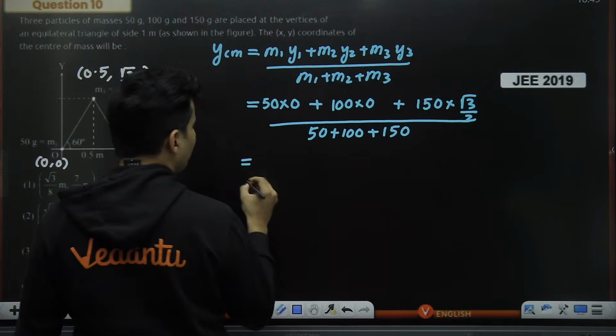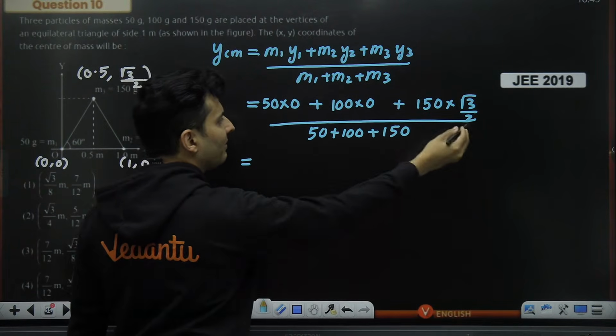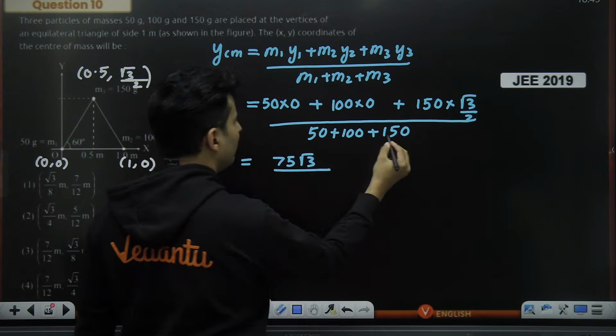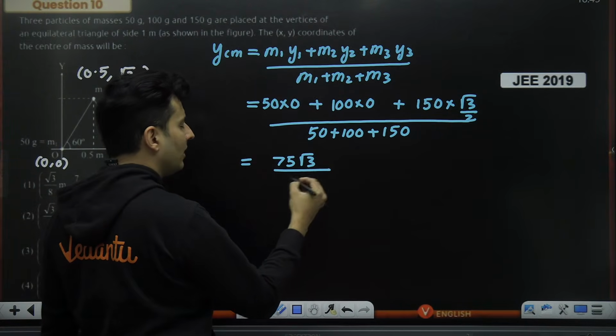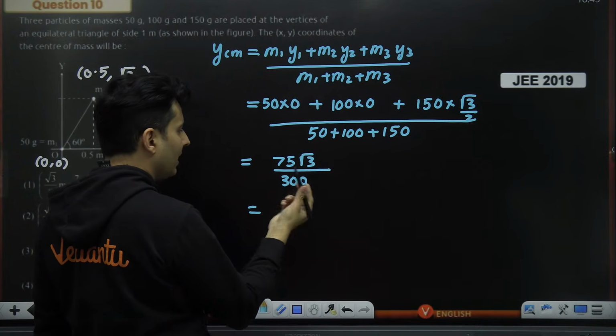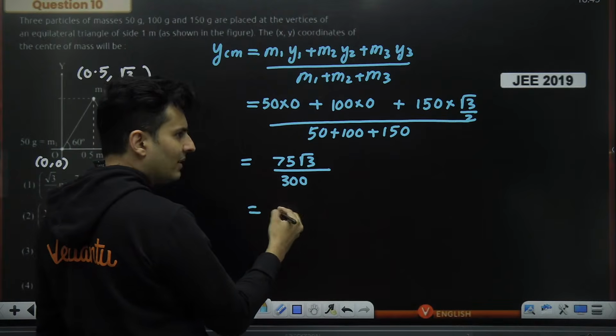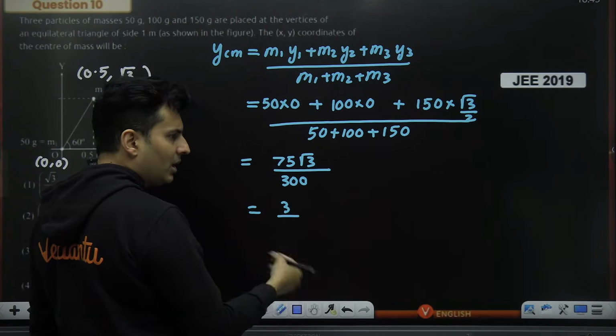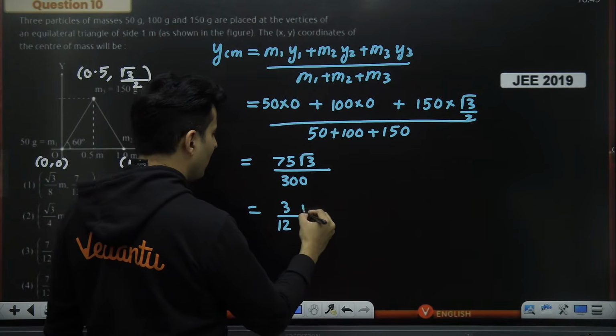Okay, let's see what it becomes. This is 0. This is also 0. 150 by 2 is 75. So 75 root 3, I believe. Whole thing divided by 200 plus 100, 300. Again, very similar to the previous one. 75 and 300, guys. 75 divisible by 25, 3 times. 300 divisible by 25, 12 times. So 3 by 12, root 3.